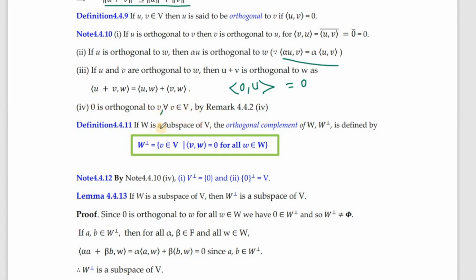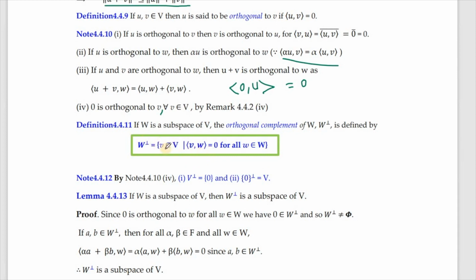Right. Now if W is a subspace of V, we define the orthogonal complement of W. We write it as W perpendicular, sometimes also termed W perp. It consists of all those vectors of V which are orthogonal to all the elements of W. It's something like your annihilator; it looks like the annihilator definition and this are the same.